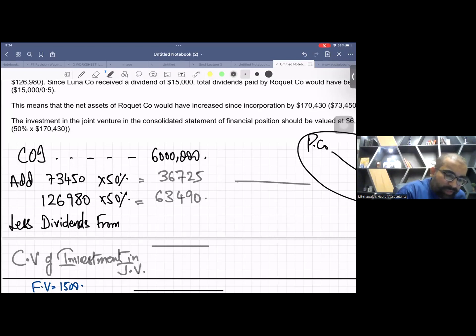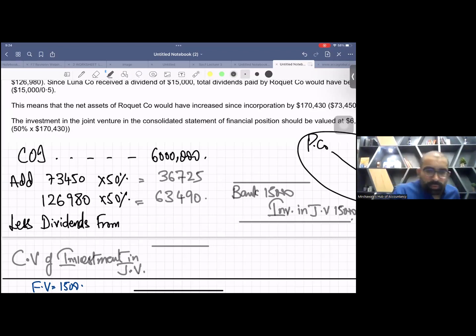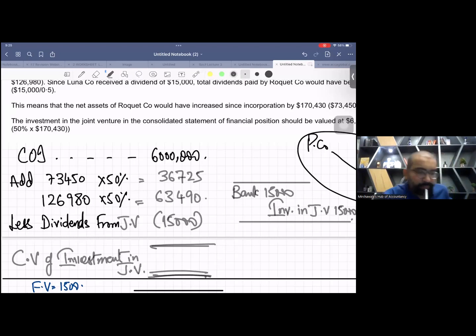For dividends, we make the entry debit bank, and credit investment in joint venture or investment in associate. Remember this entry. So we'll reduce dividend from JV. We'll reduce it by 15,000. Can anybody tell me the final amount? 6,085,215.